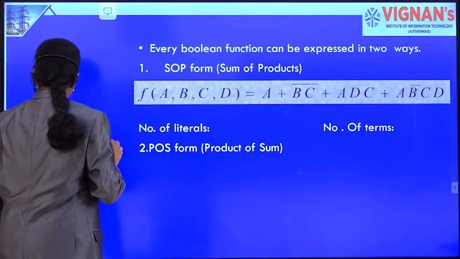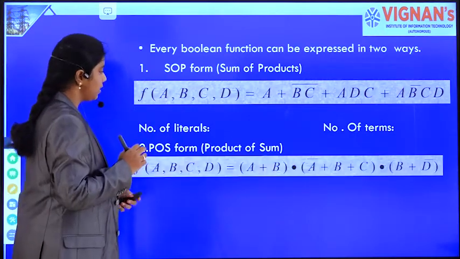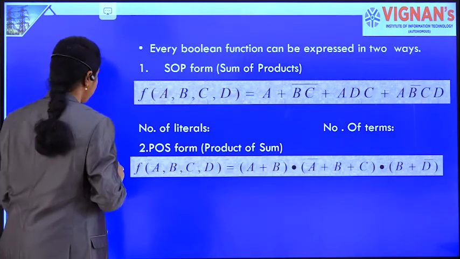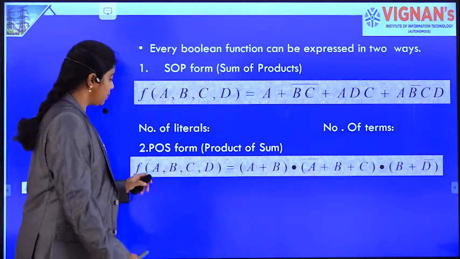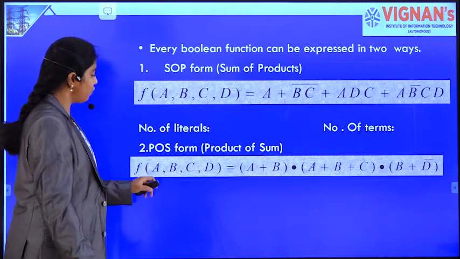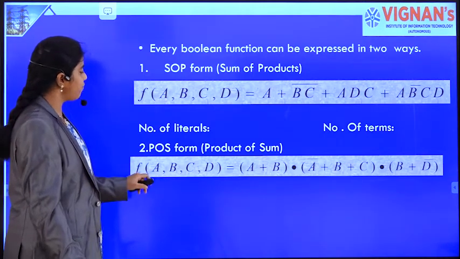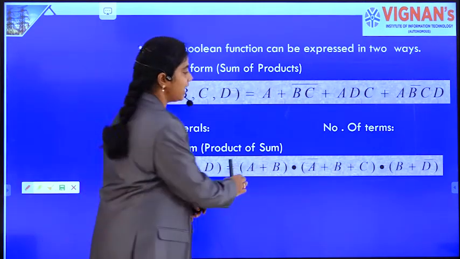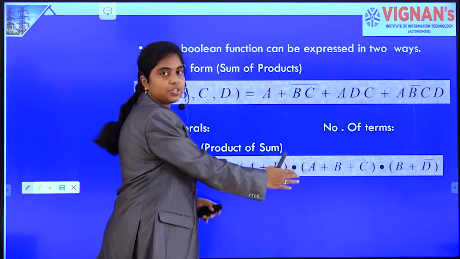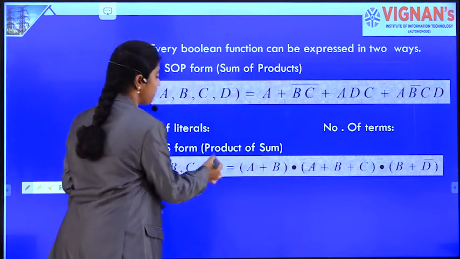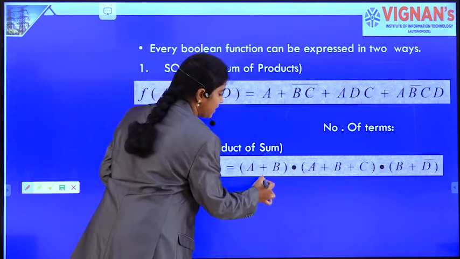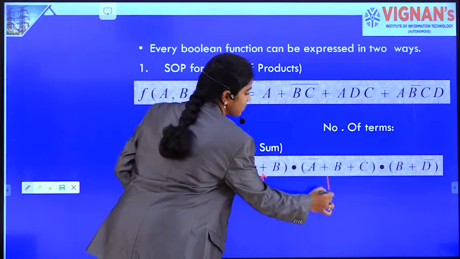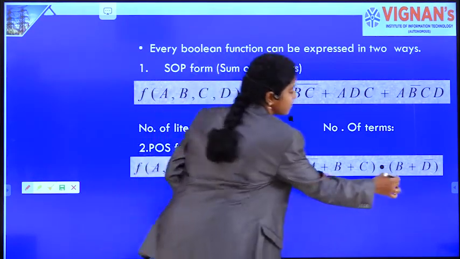Let's see an example. This is an example of POS form. The function is a 4 variable function as before, f of a, b, c, d, and it is the Boolean expression. If you can see here, these are sum terms, OR terms,